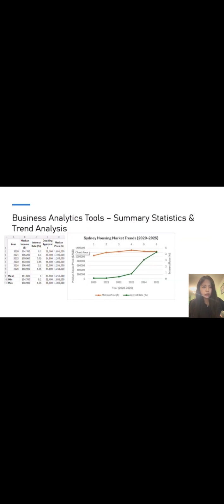For this slide, I use summary statistics and trend analysis to identify key patterns in Sydney's housing market. From 2020 to 2022, we see a clear increase in both household income and housing prices, driven by low interest rates. However, once rates rose from 0.1% to over 4%, the growth in prices stopped, even though incomes continued to rise. The summary statistics show that while income grew steadily, supply through dwelling approvals actually fell, reinforcing that Sydney's housing supply is inelastic. By visualizing these variables together, we can see that interest rate movements have a strong inverse relationship with house price change.